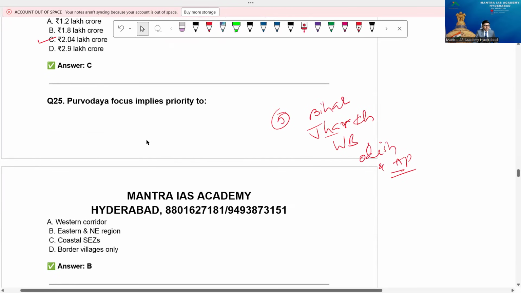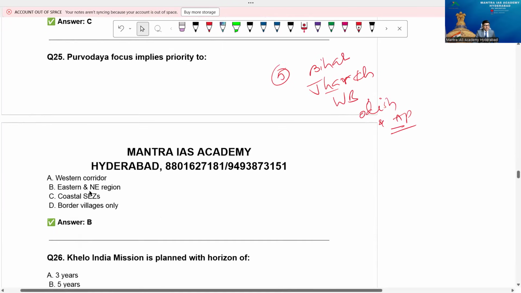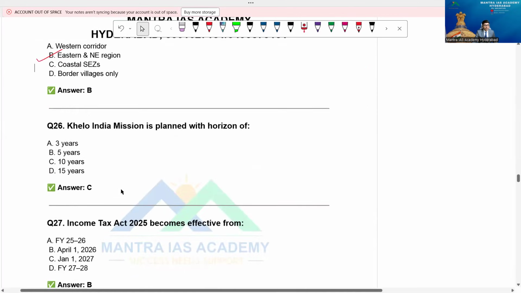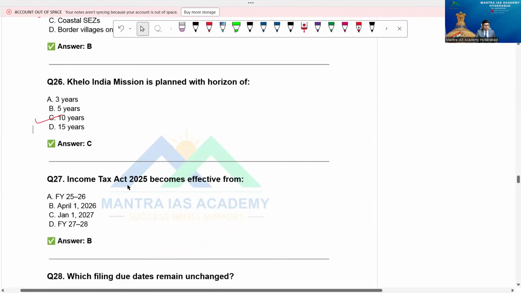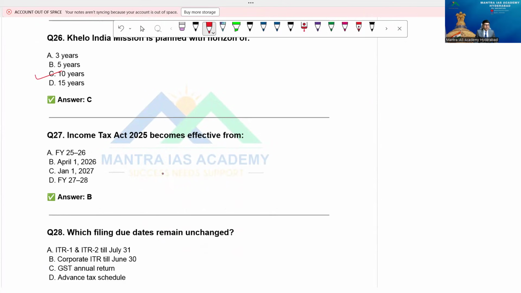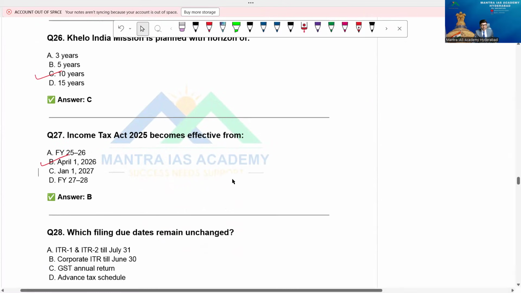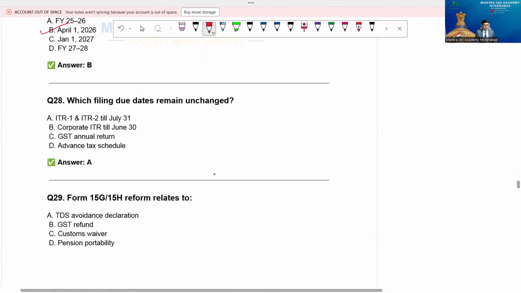So implies priority to Western corridor, eastern and northeastern region, coastal SEZs, yes, and border village only. Eastern and northeastern zones is B, beta. Halo India mission is planned with horizon of, yes, 10 years. Income Tax Act 2025 becomes effective from 1st April 2026. Which filing dates, due dates remain unchanged? Yes, ITR 1 and ITR 2 till 31st of July.